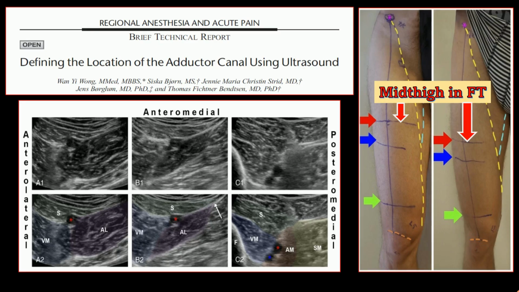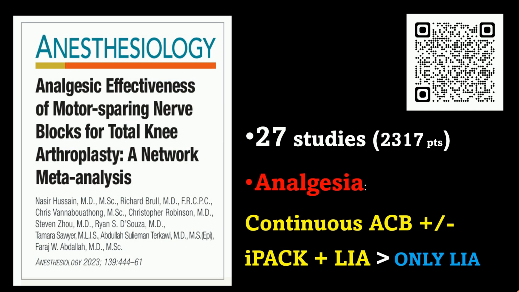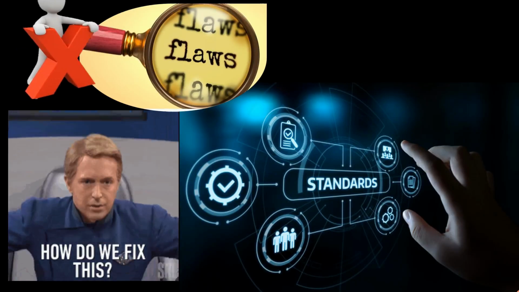Despite clear landmarks, misplacement persists, blurring the line between adductor canal block and femoral triangle block. Only a handful of studies follow the correct nomenclature for the adductor canal block, leading to a wide array of techniques and classification. The flaws identified in the previous RCT not only perpetuate misconceptions but also cast doubt on the interpretation of all future meta-analyses, leading to the dissemination of inaccurate information once more. So, what's the solution? Standardized nomenclature and technique description, nullifying all previous faulty techniques.